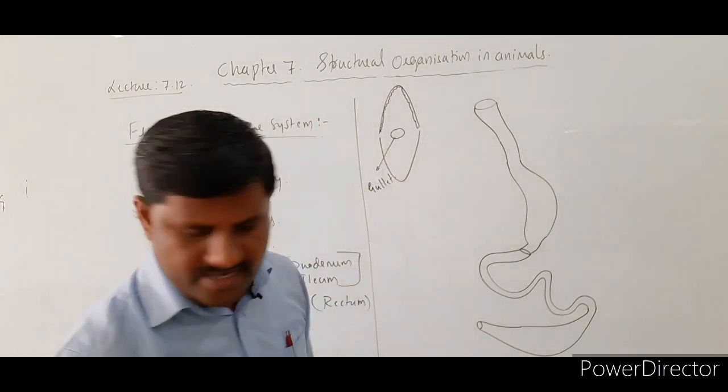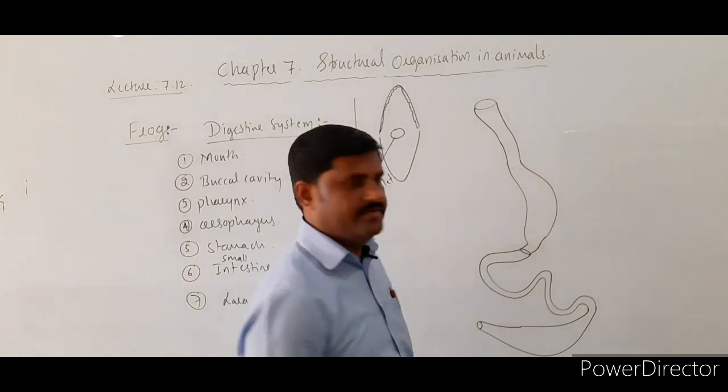So this is said to be the rectum. It is invisible to you.